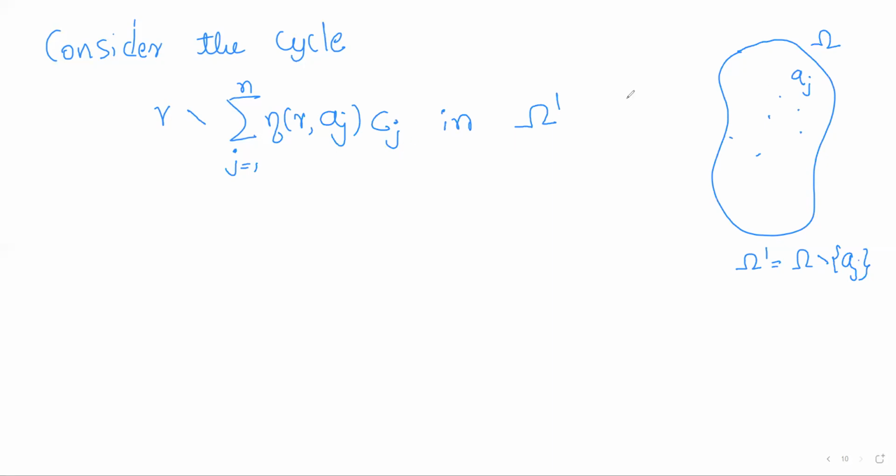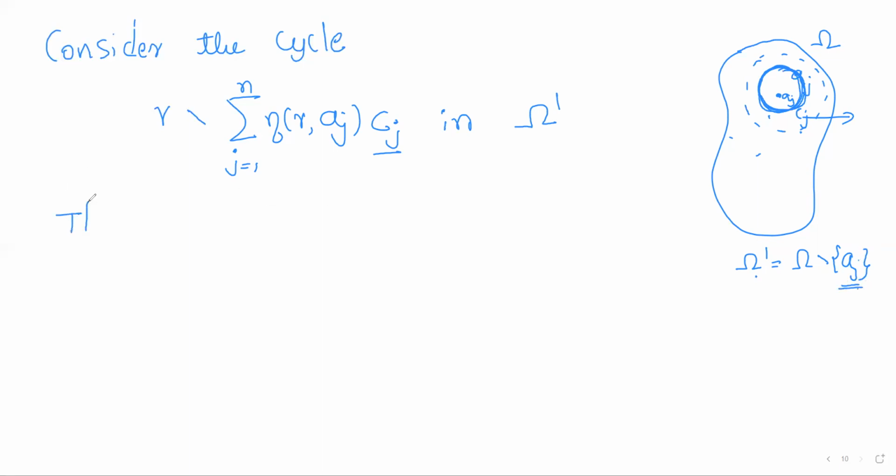And what is Cj? If you consider any isolated singularity aj, the circle around the point aj is entirely contained in a neighborhood in which f is completely analytic, right? So we have considered Cj to be a circle contained in the deleted neighborhood of aj, in which there are no other singularities. So there will be no aj on Cj also. So all these curves are in omega dash as they are not passing through any aj, right?